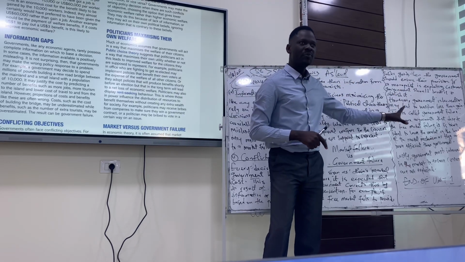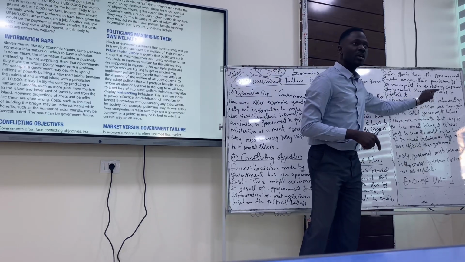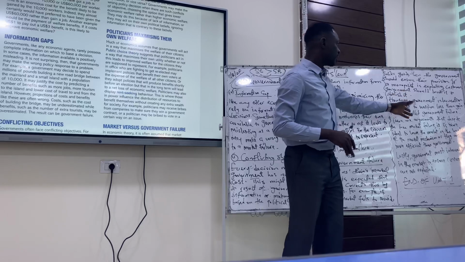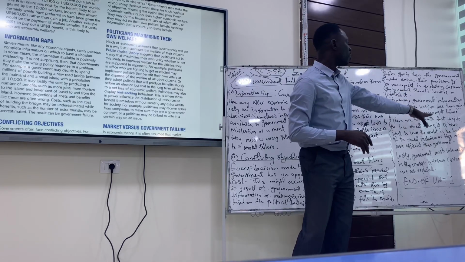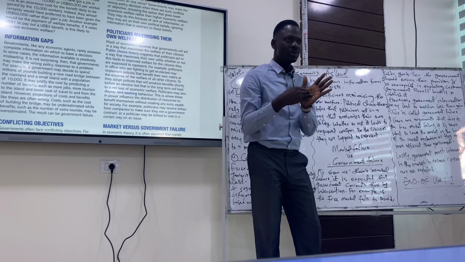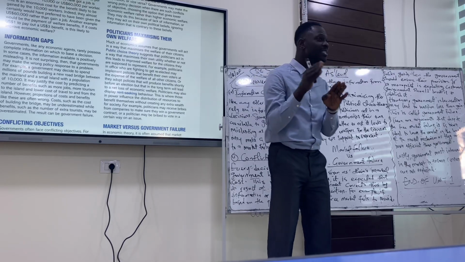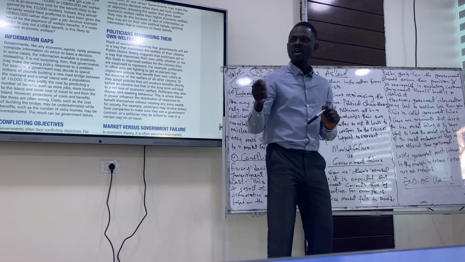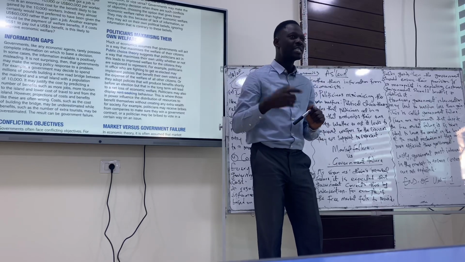Do you understand the market failure here? So the market has failed. Government must intervene. That's the first one. Then, for government itself, however, government intervention will lead to welfare loss rather than gain. So government could fail also. So where government fails, it is expected that the market system comes in place. Do you get the point I'm making here? Wherever government fails, it is expected that the market system helps out.